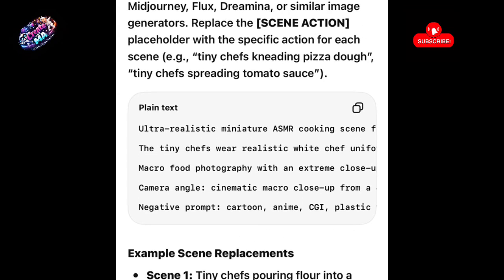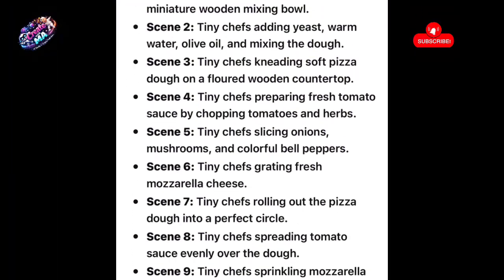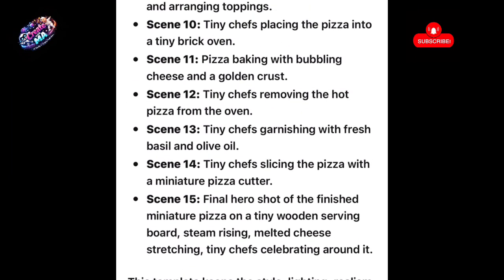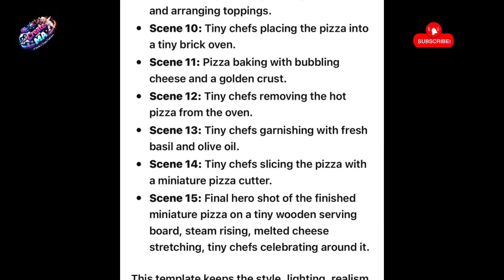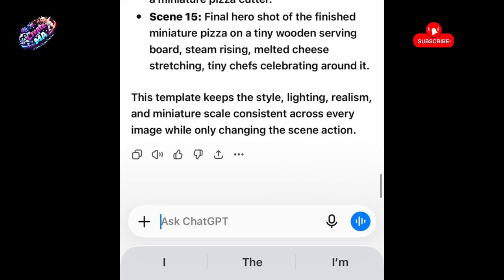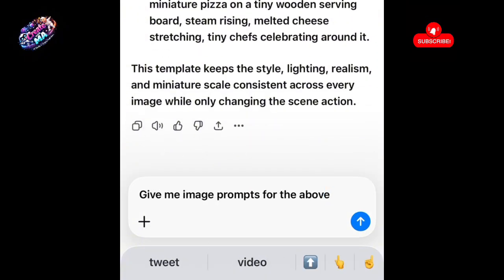Request the step-by-step process, and the next thing you're going to do is request image generation for the above steps, after which you animate. For mine, I am going to request image prompts now. Since I have 15 scenes, I am going to need 15 image prompts. So I'm going to request: give me image prompts for the above scenes. These are AI tools that, when you give instructions, they will follow.